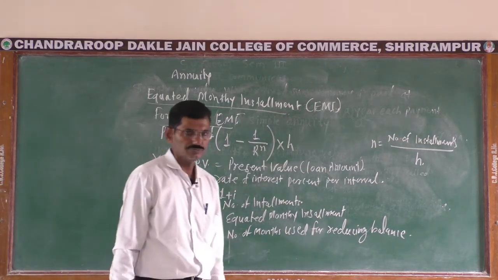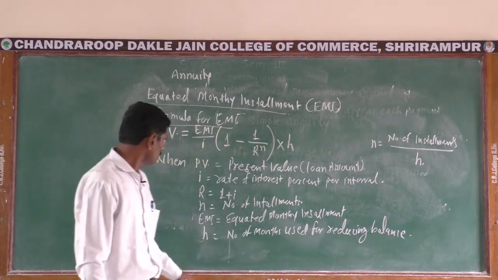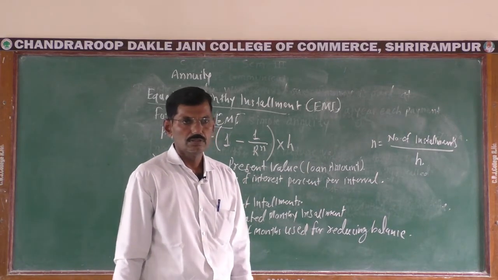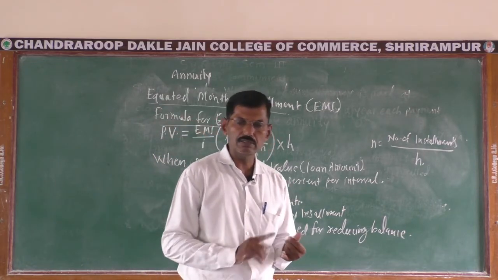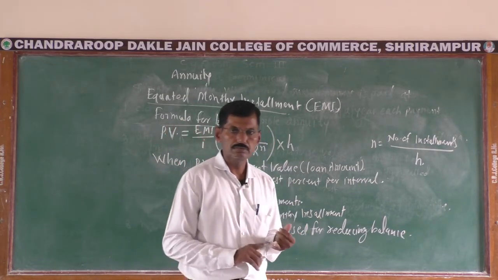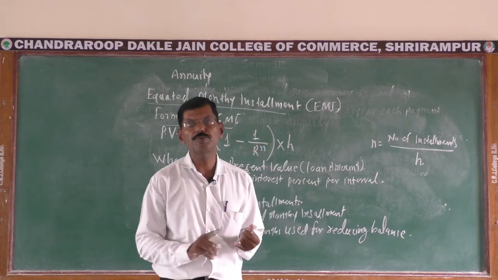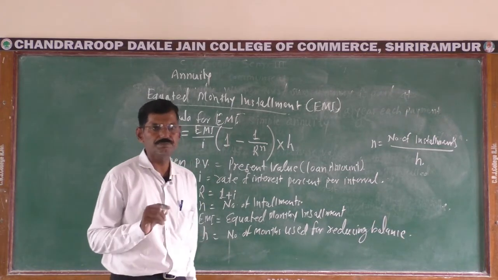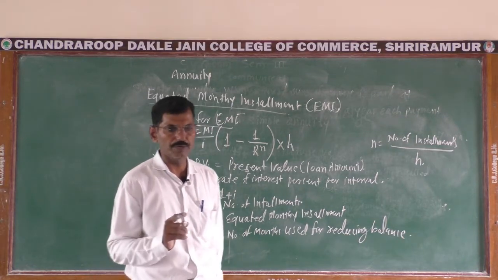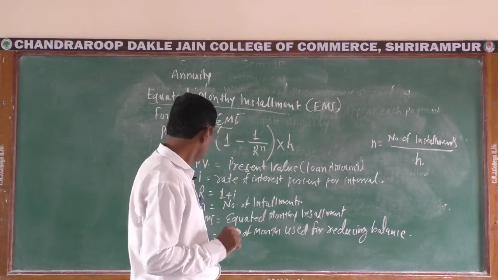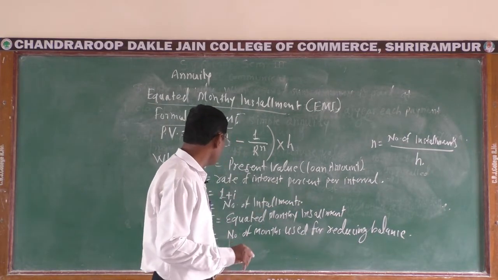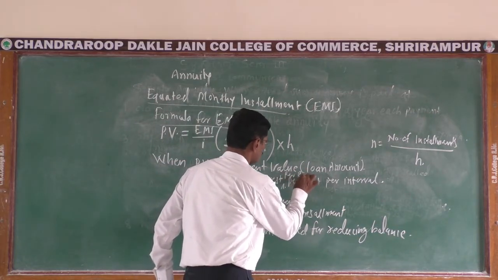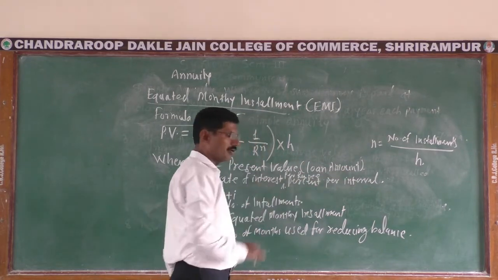For example, here I is the rate of interest percent per interval. The interval may be per month, per quarter, per year or per half year. Then we have to obtain rate of interest per rupee per interval.